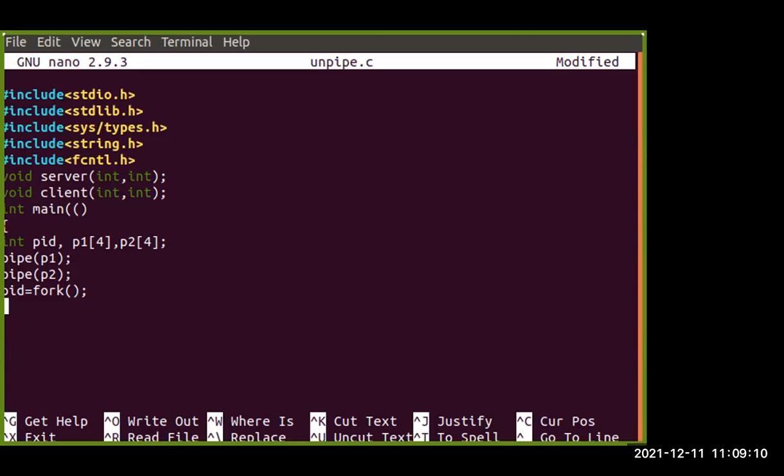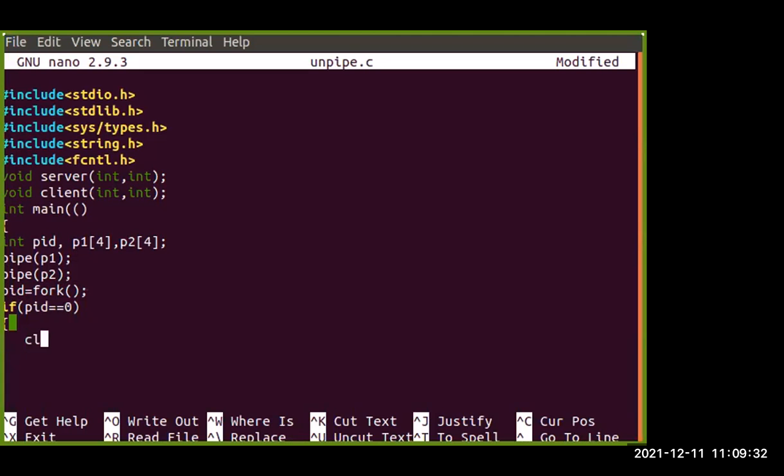Now first we will check if PID equals 0. If PID equals 0, then it will go for the scenario we have seen in the previous part.